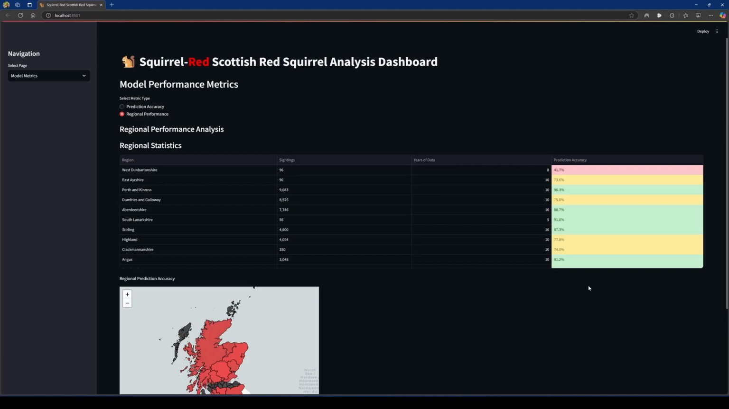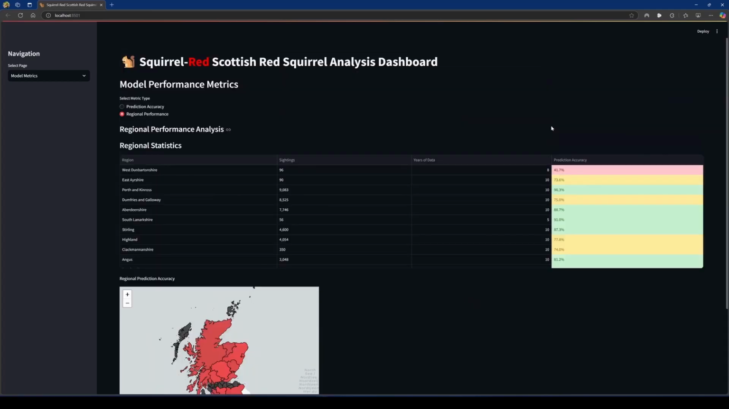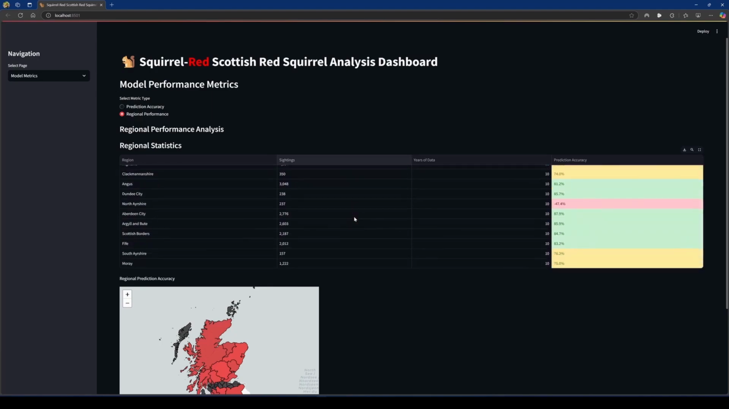As the name suggests, this page analyses how the model performs across different regions of Scotland. The page is divided into two sections: the Regional Statistics Table and the Regional Prediction Accuracy Map. The table represents a detailed breakdown of our model's performance by region. Each row represents a local authority area in Scotland, showing the total number of squirrel sightings recorded, the years of available data, and most importantly, the prediction accuracy of that region.